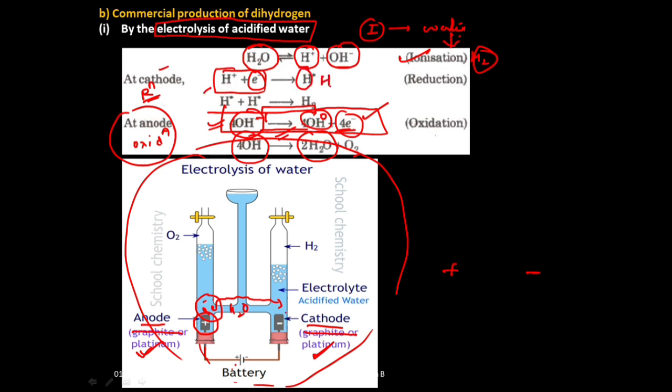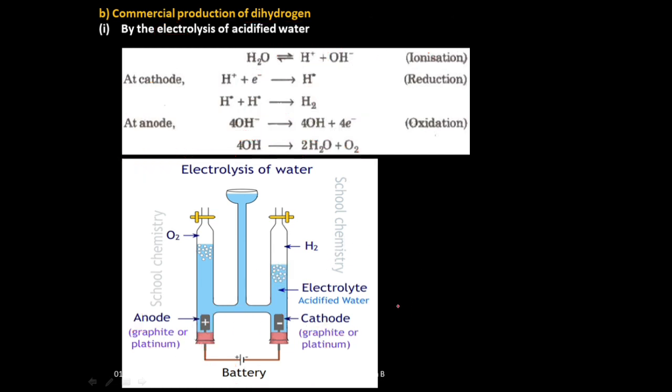You will get n number of hydrogens. Those n number of hydrogens combine themselves to give hydrogen gas. So you will get hydrogen gas at cathode. Since hydrogen gas is lighter in nature, it will move up and we can collect that hydrogen gas separately. This is how electrolysis of acidified water is done. Electrolysis of acidified water means passing electric current through acidified water.